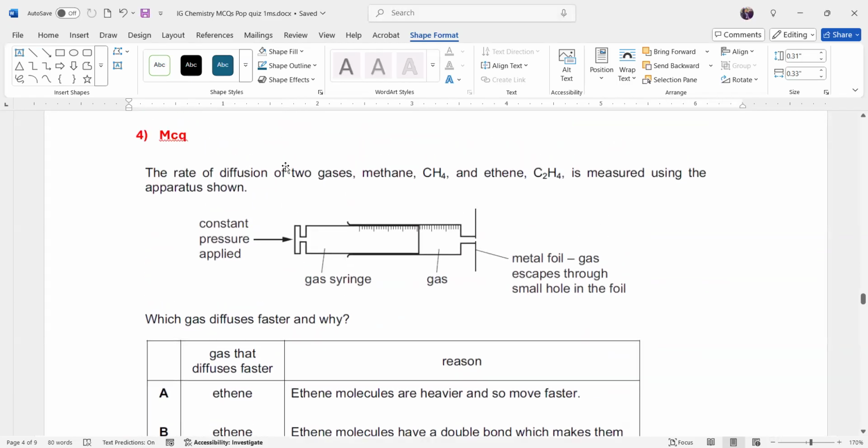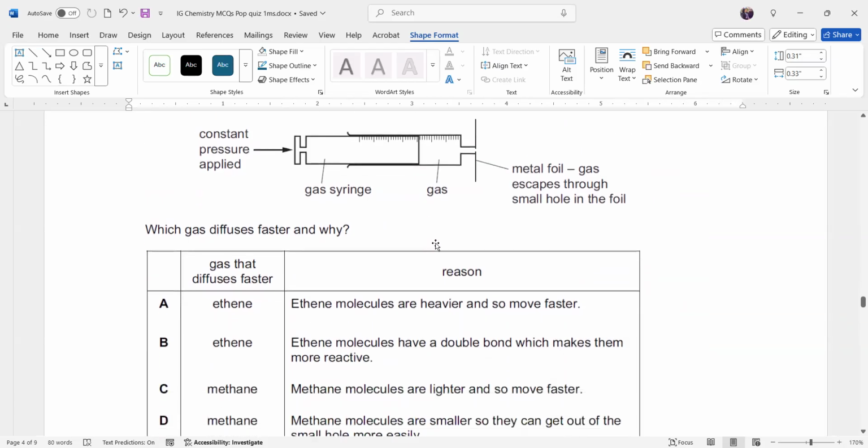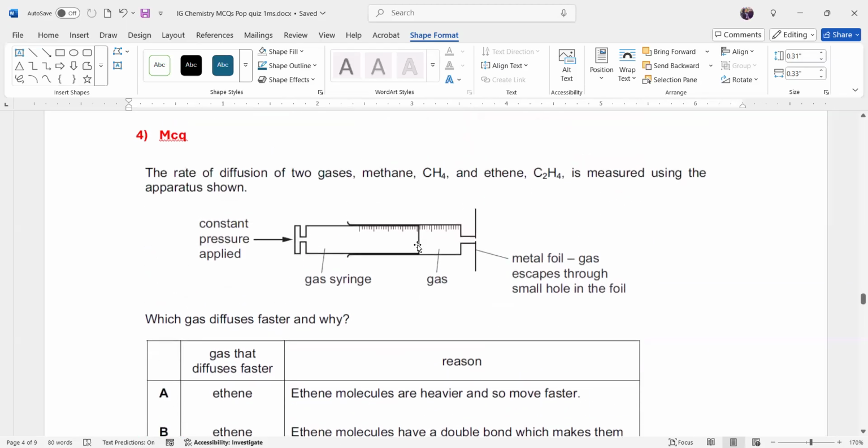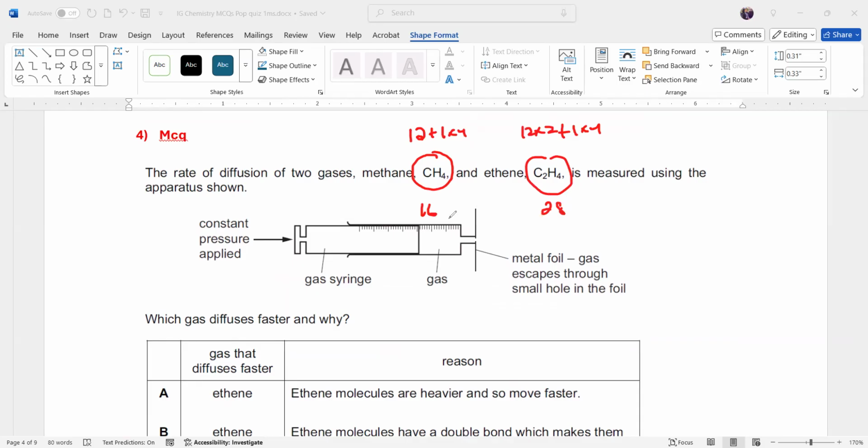Look, the rate of diffusion of two gases, methane CH4 and ethene C2H4, is measured using an apparatus, as you can see. Which gas diffuses faster? The lighter one. The mass of CH4: carbon is 12 and hydrogen is 1 multiplied by 4, so that is 16. For C2H4: 12 multiplied by 2 plus hydrogen 1 times 4, so that makes 28. Methane is lighter, so methane will diffuse faster.